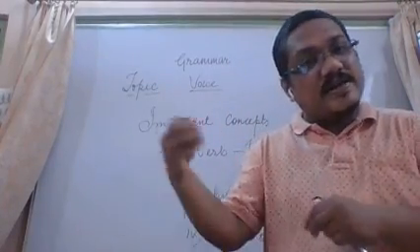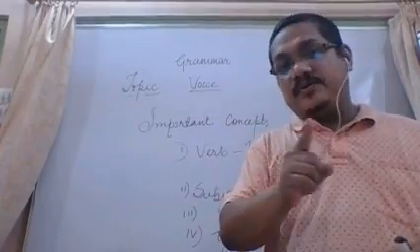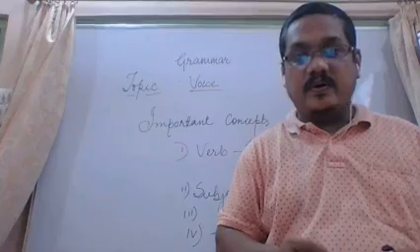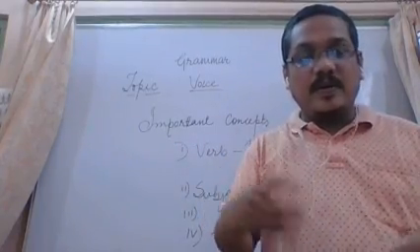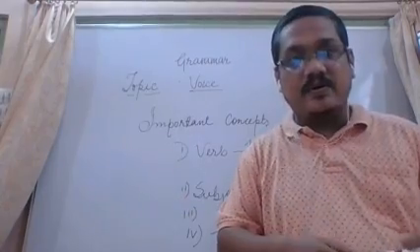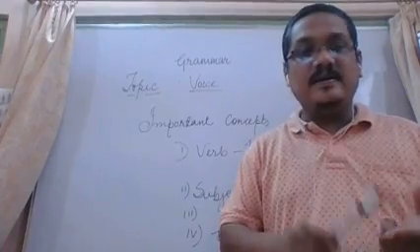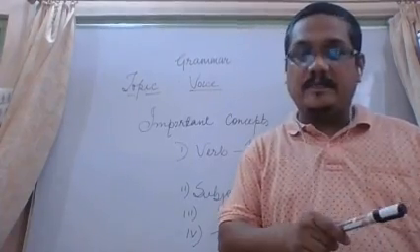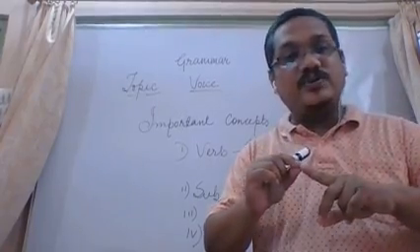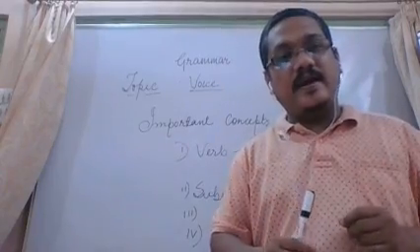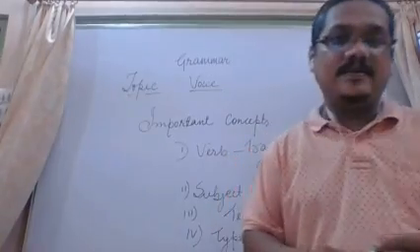Now something said about that. Rita is a beautiful girl. So something is said about Rita. What is it? That she is a beautiful girl. So here again we find that the subject is Rita. So two things. From where an action starts and about what something is said. That is subject.